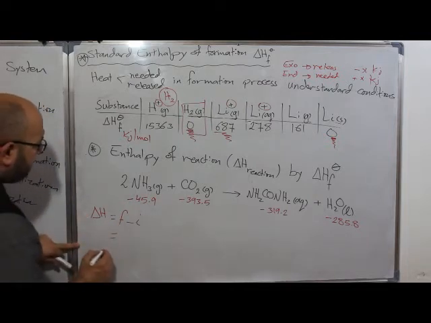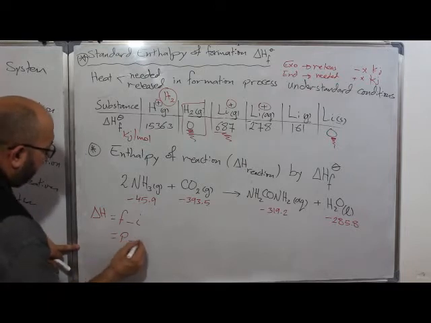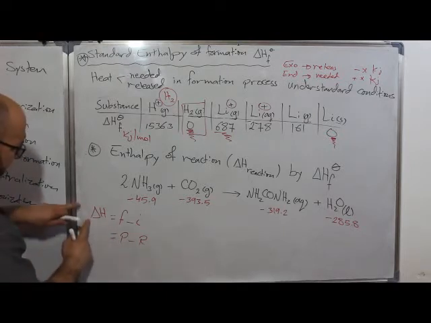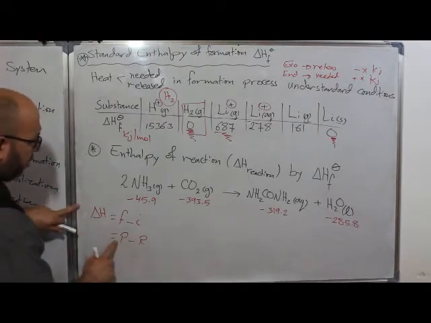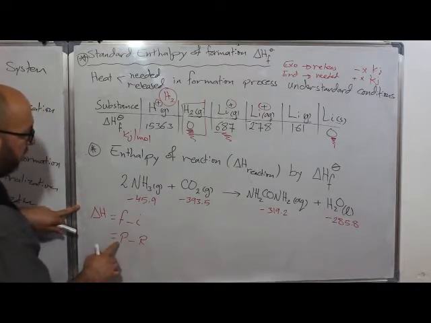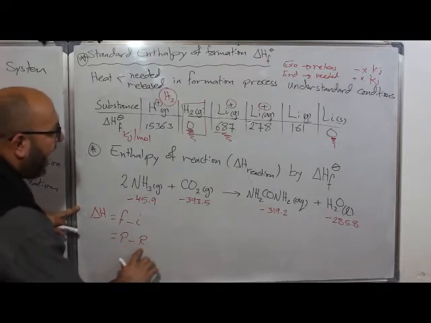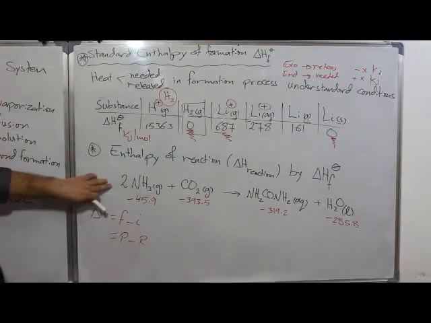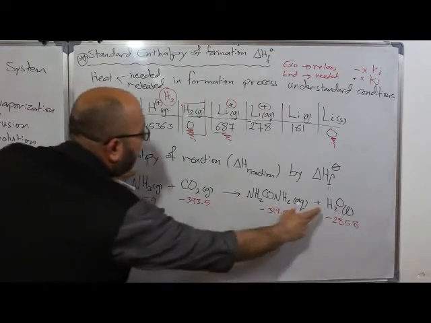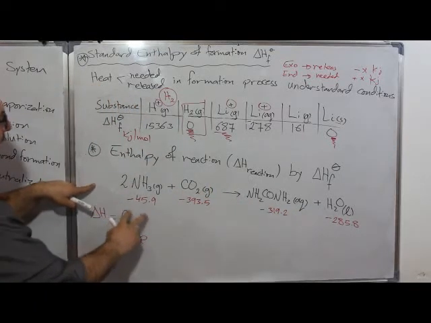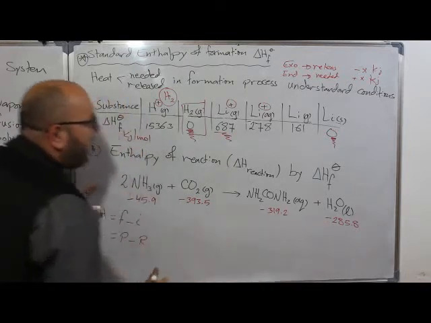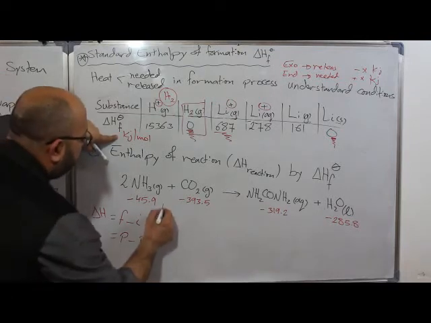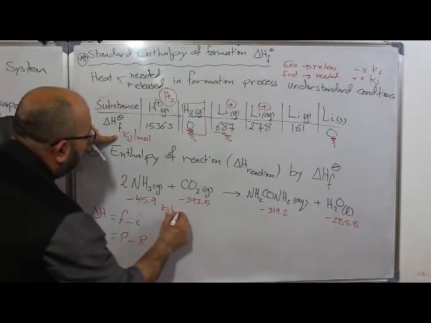The final state in reactions is the products, and the initial state is the reactants. So the heat of reaction equals the enthalpies of the products minus the enthalpies of the reactants. Here we have enthalpies of formation of each component from the tables, each given in kilojoules per 1 mole.